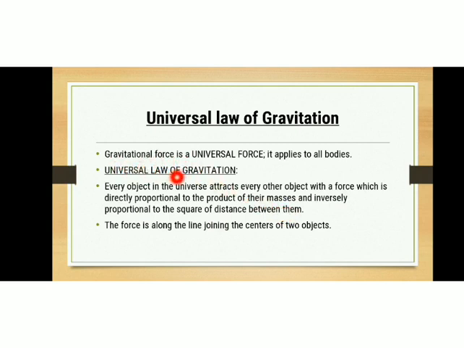This gravitational force is a universal force as it applies to all bodies in the universe, and this law of gravitation is a universal law as it is applicable everywhere in the universe. And this gravitational force acts along the line joining the centers of two objects. And let's try to frame the mathematical expression for this universal law of gravitation.